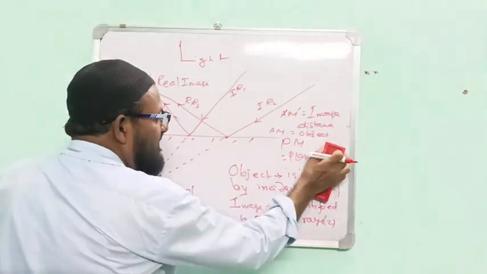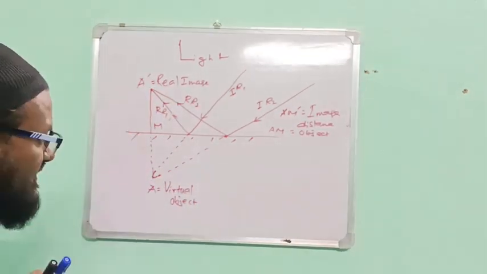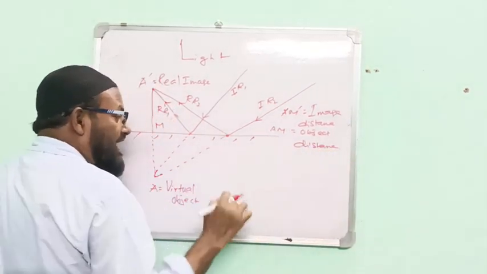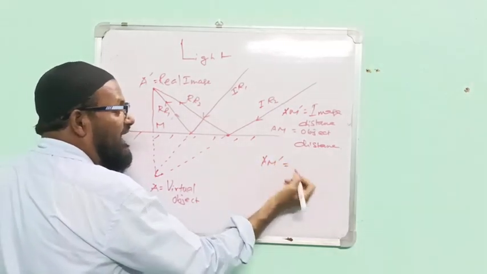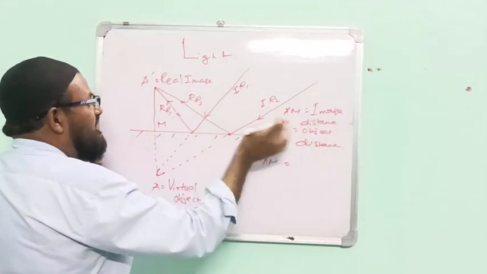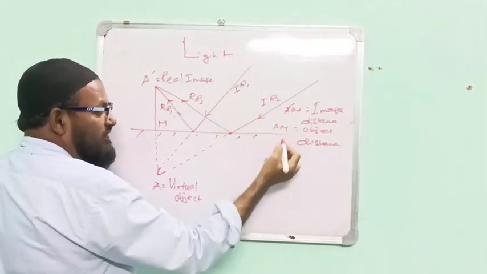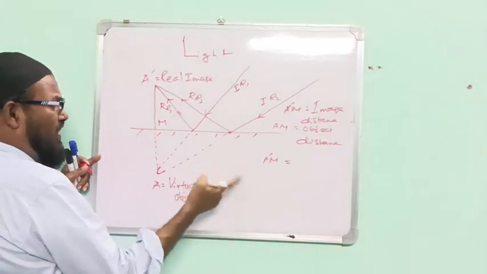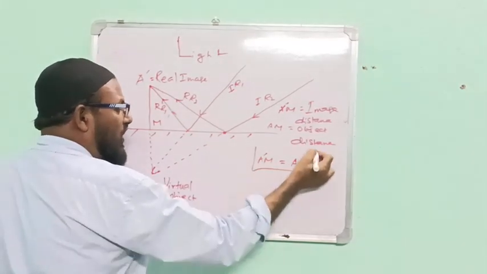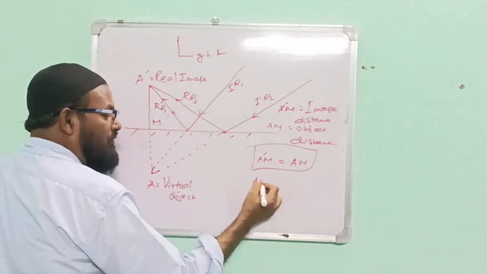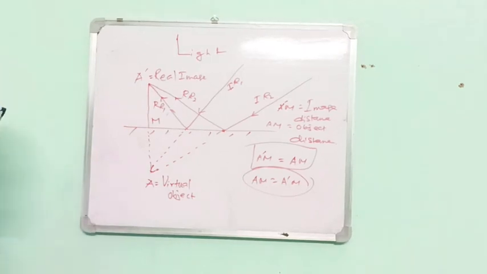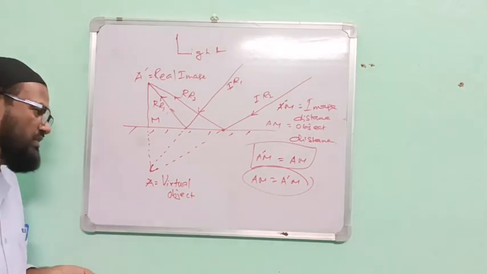Please see here. What is this? Object distance. Clear? Sorry, this is A dash M. This is A dash M, the image distance, equal to AM, or you can write AM equal to A dash M. Object distance equal to image distance.